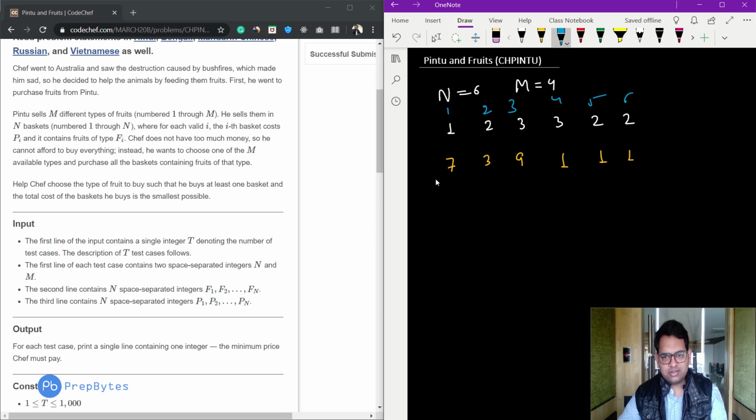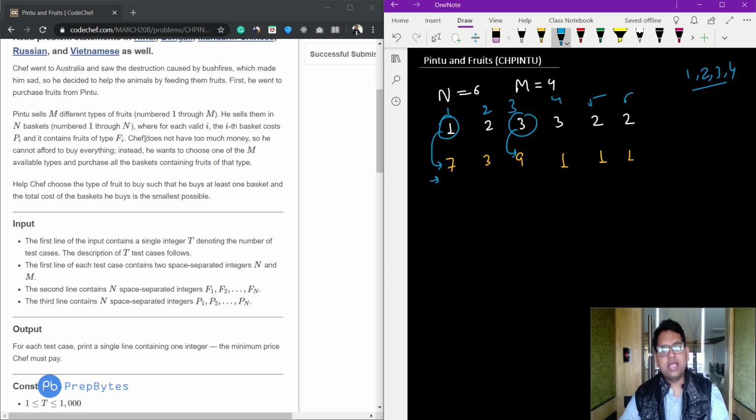So the first basket costs 7, the second basket costs 3, the third basket costs 9, the fourth basket costs 1, and so on. And it contains fruits of type fi. How many types do we have? 4. So we have 1 2 3 4 types of fruit. Each basket will contain one type of fruit, and its cost will be given to us.